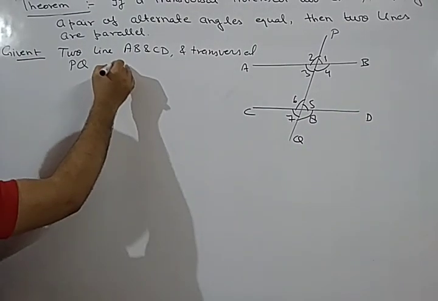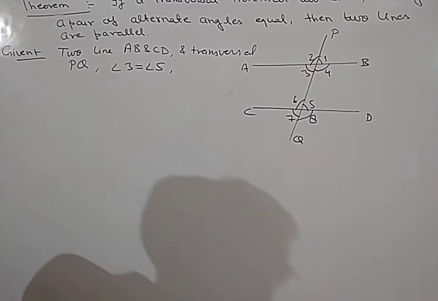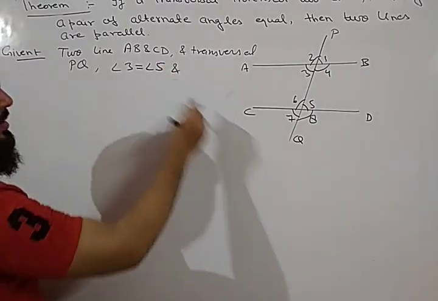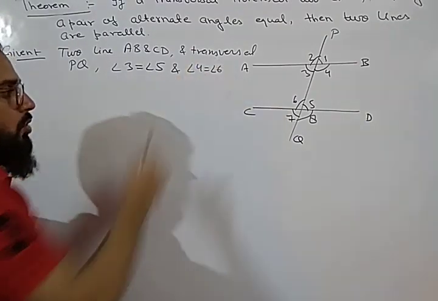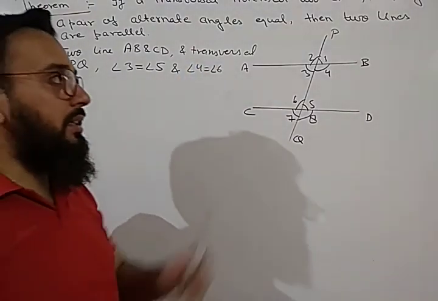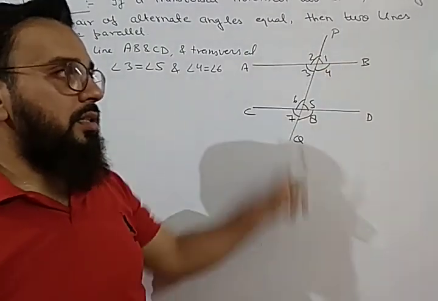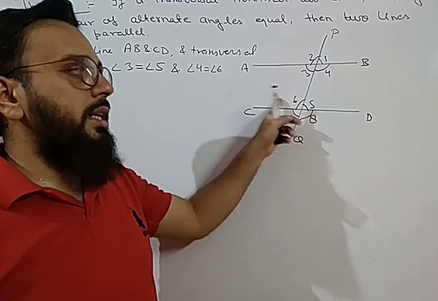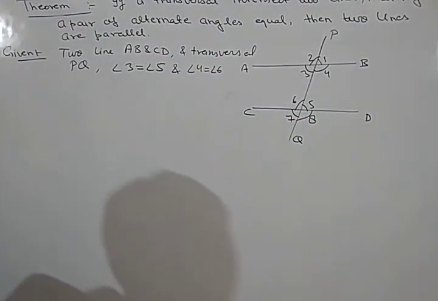So we will take these angles equal: angle 3 is equal to angle 5, and another is angle 4 is equal to angle 6. So all these things are given in the statement. We have two lines, a transversal, and a pair of alternate angles are equal.